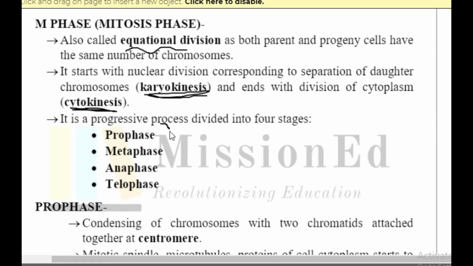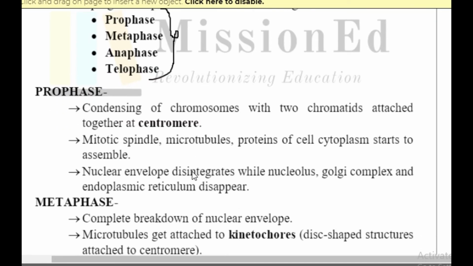Now this M phase is further divided into 4 stages: prophase, metaphase, anaphase, telophase, that we are already studying from, I guess, class 10. Now for prophase, that is the first phase in the cell cycle that we already know. What happens here? Condensing. It is called the condensation stage. Okay, condensing of the chromosomes with 2 chromatids attached at the centromere. You know what is a centromere? Centromere is a place which attaches the 2 chromatids together. Okay, so it's the central point of 2 chromatids attached. This is called the centromere.